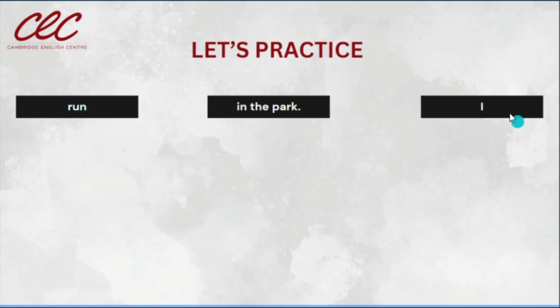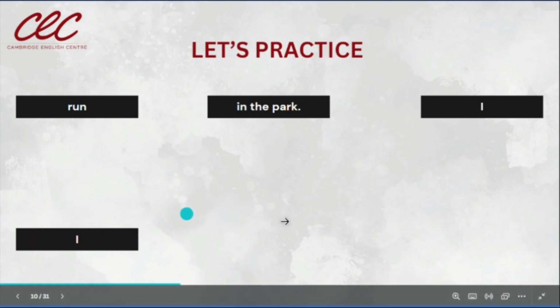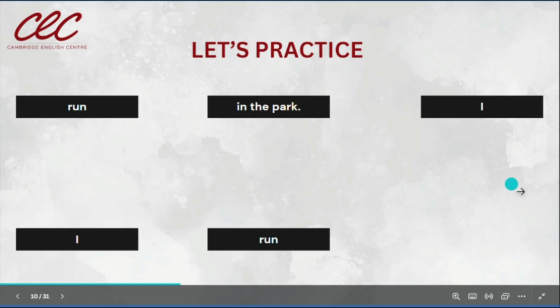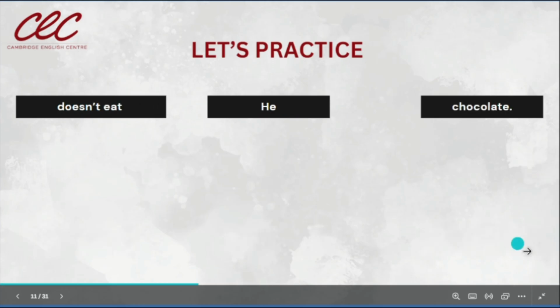Now, think of this example also there in your mind. This is not a question, this is not a negative form, this is a positive statement. So in positive statements, we start with the subject, I, then we have the verb, run, and the rest of the sentence. I ran in the park, yes?